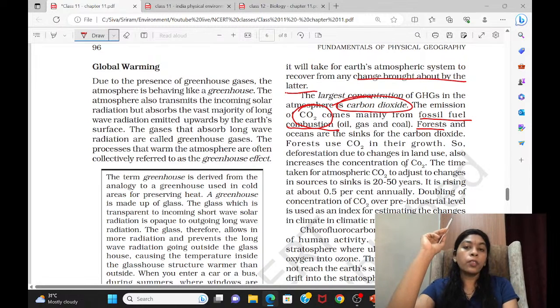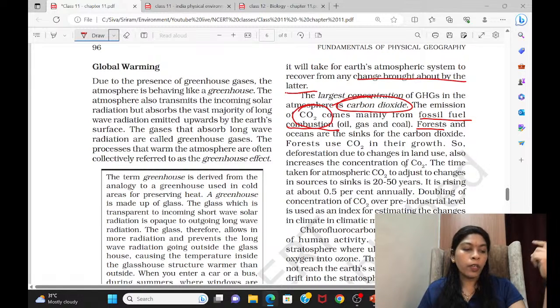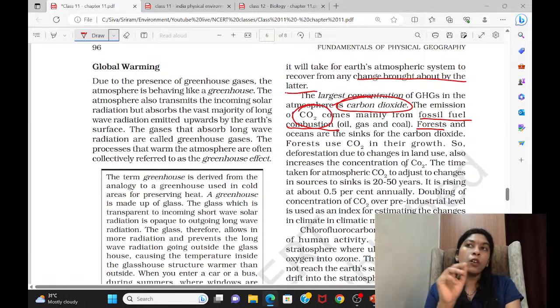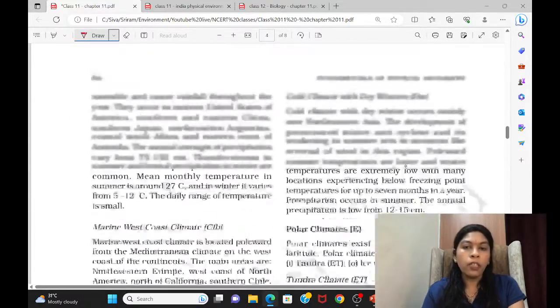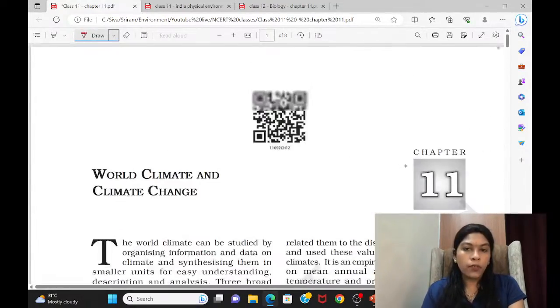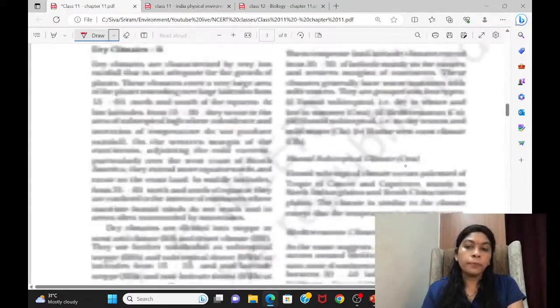See, when we are talking about the carbon dioxide cycle, the carbon cycle otherwise, I told you that only the natural sources are given there. You can add certain more sources. Here is the source. You can take from here and add it in the cycle. When you are mentioning the carbon cycle, they have given only the respiration and the decaying of dead organisms. But the burning of fossil fuels is also a source. You can add a column. I think here only we have that cycle, I hope. Let us go to that section. If not, it is in the other NCERT.